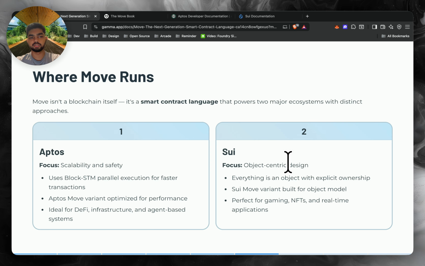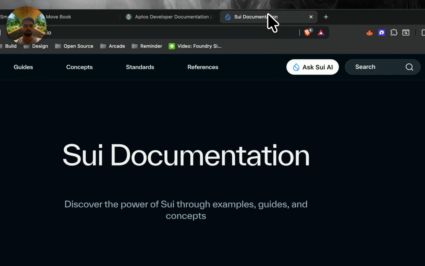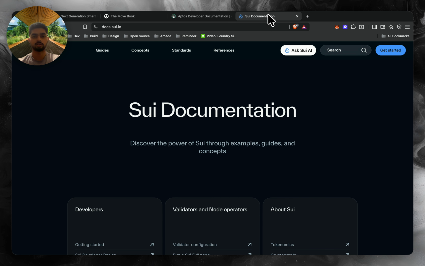So, where does Move run? Move isn't a blockchain itself. It's a smart contract language. Currently, it powers two major ecosystems, the Aptos ecosystem and the Sui ecosystem. You can find their docs on their websites.